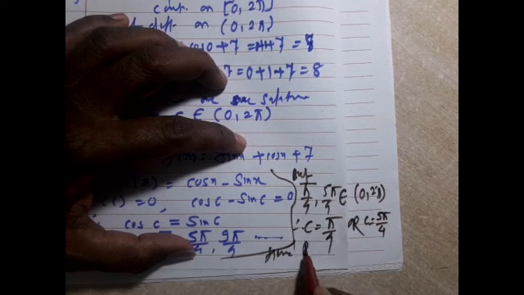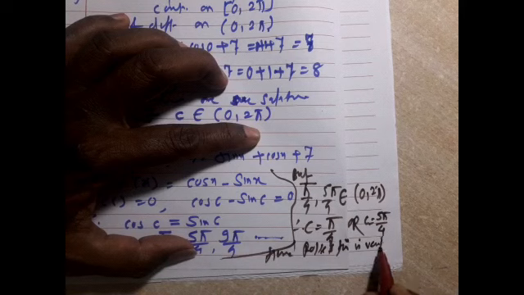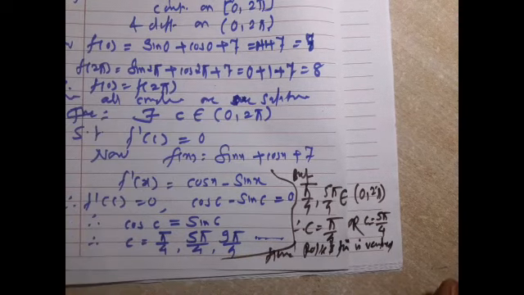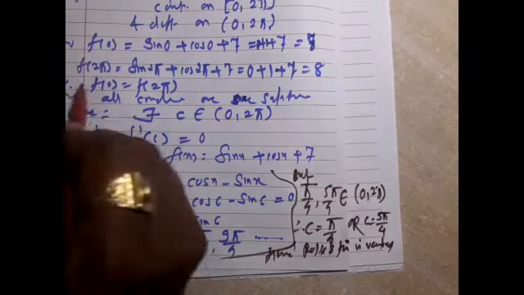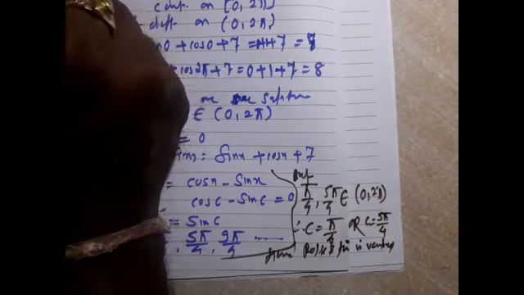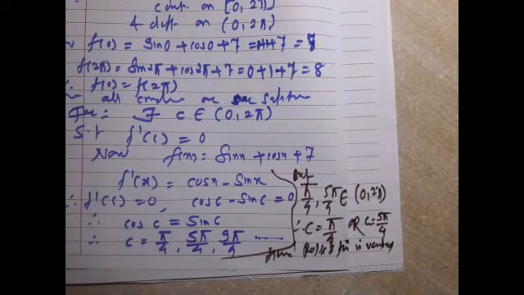Hence, Rolle's theorem is verified. Got it? So, very simple. 3 conditions. 1, that it is continuous and differentiable. And since these are trigonometric functions, they are always continuous and differentiable in their domain.